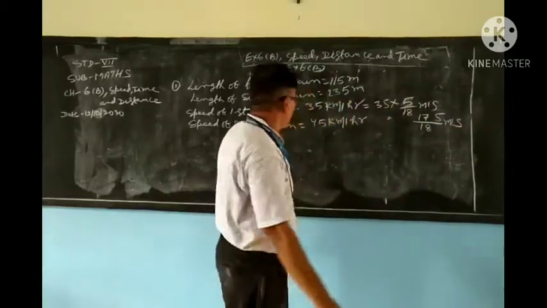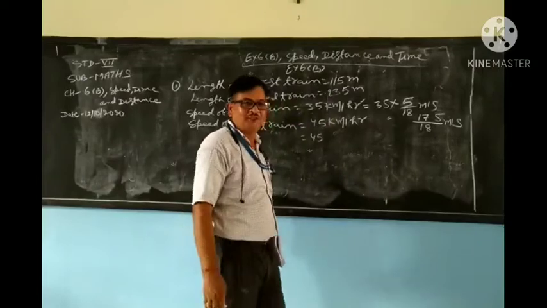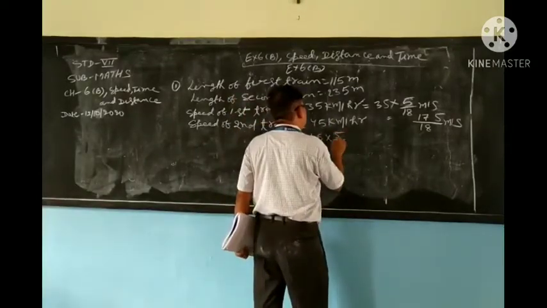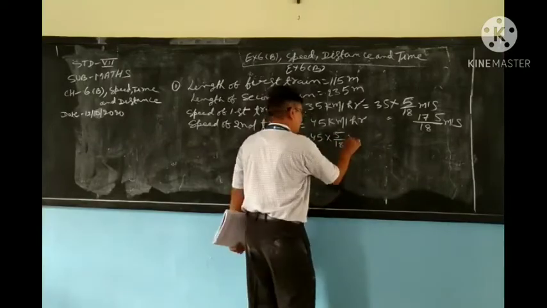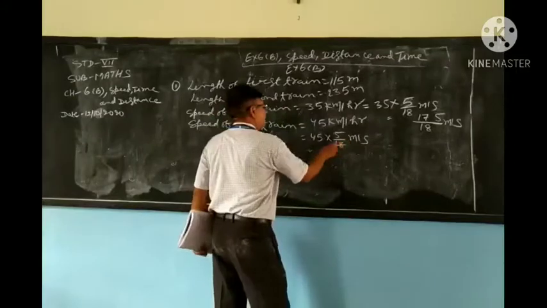It is clear? And now 45 kilometer per hour. To change into meter per second, 5 by 18 meter per second. Now what is 9?